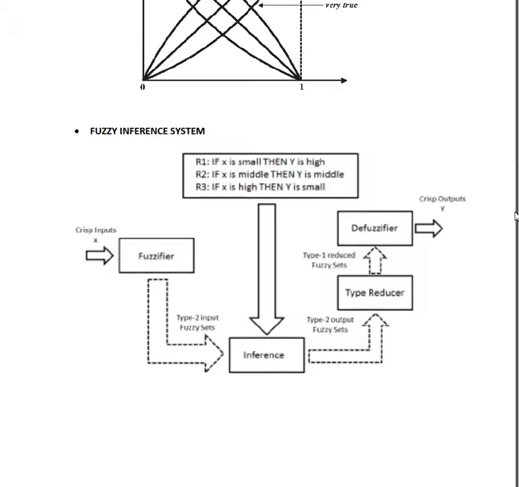This fuzzy set is used for the defuzzification, and this figure is for the type 2 fuzzy set. That's why you can see type 2 input and type 2 output. But if it is a type 1 input, you have a fuzzifier and defuzzifier, and the type reducer is not there, because the type reducer is converting type 2 to type 1.